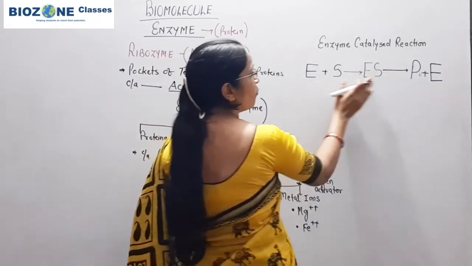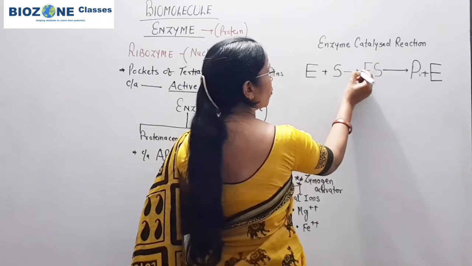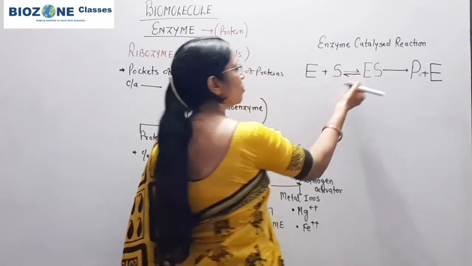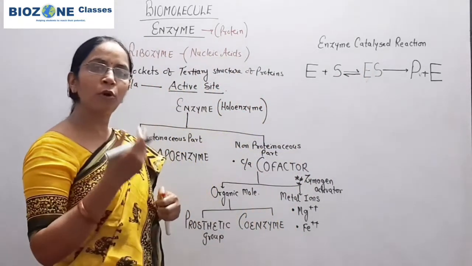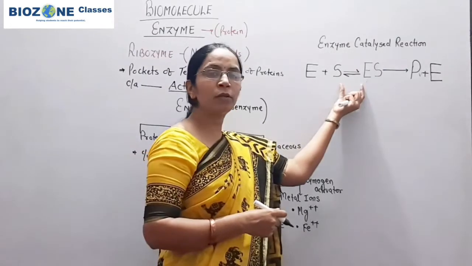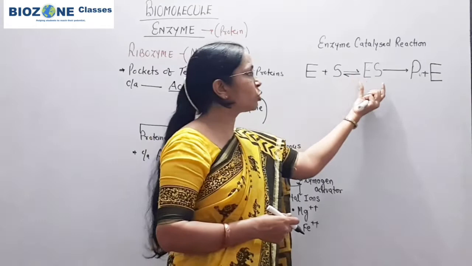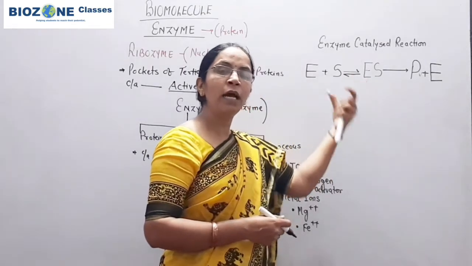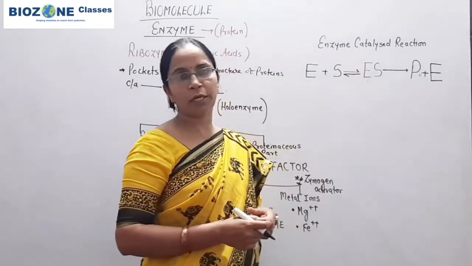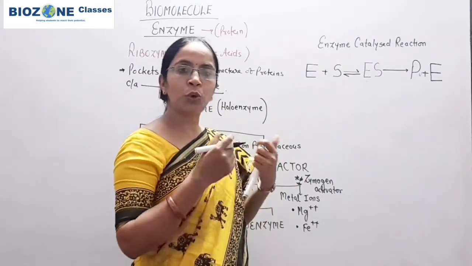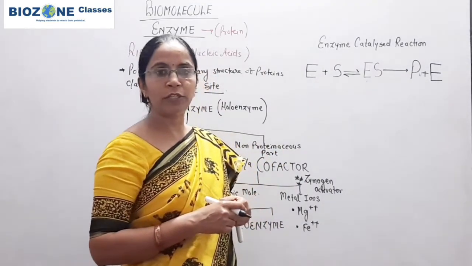Now here the formation of the enzyme substrate complex takes place in both directions. Why is the reaction reversible? Because the formation of the enzyme substrate complex and its breakdown into product and enzyme is totally dependent on the activation energy.